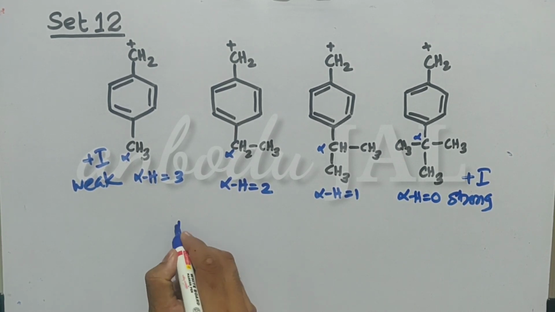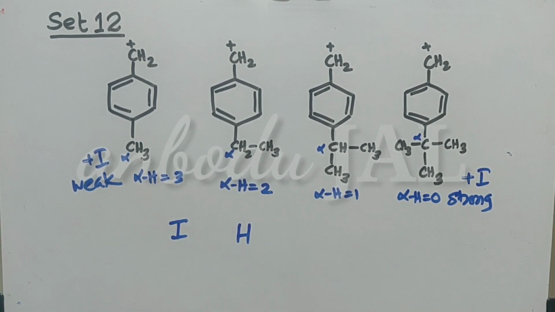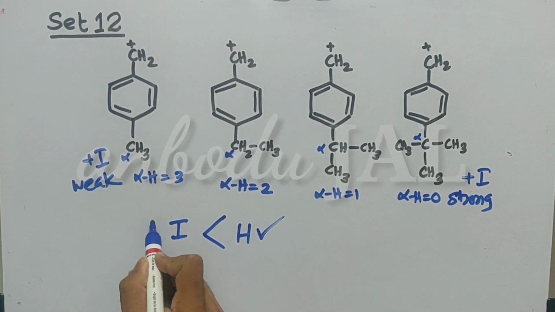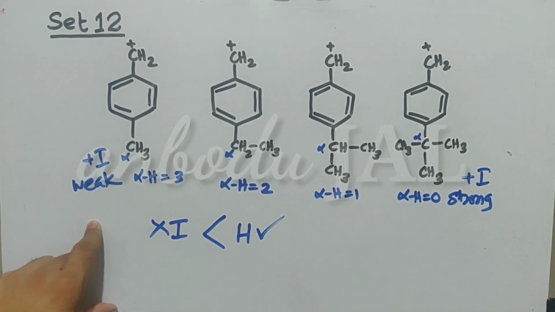If the inductive effect and hyperconjugation effect are in opposite directions, then what will happen? The hyperconjugation effect predominates. So we have to consider the hyperconjugation effect, not the inductive effect. Which species gives maximum hyperconjugation structures?